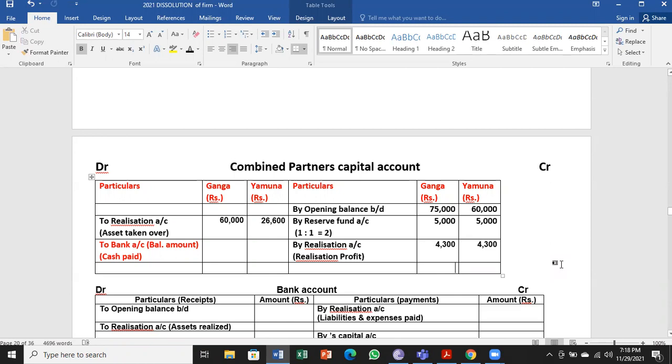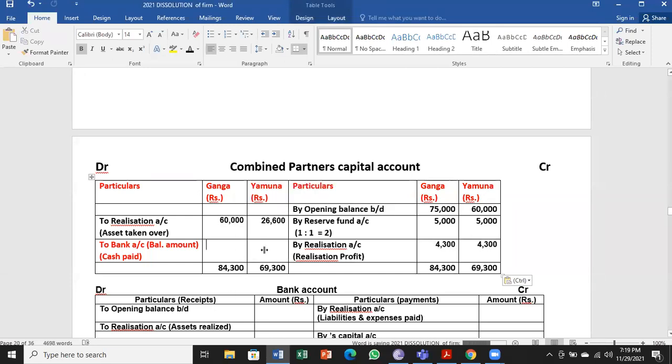Credit looks more for both the partners. 84,300. 69,300. So let us put the same total on the credit side first, then balance each account. For Ganga, total is 84,300.